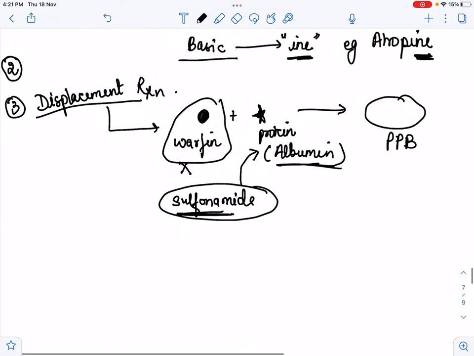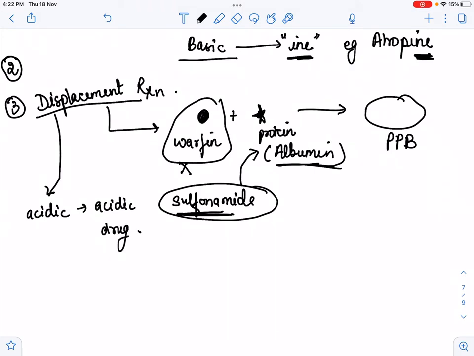So this is the example. Now the displacement only happens between a particular type, like an acidic drug can displace an acidic drug. Not acidic with basic. It will happen in both acidic drugs, meaning both the drugs are in the acidic form.